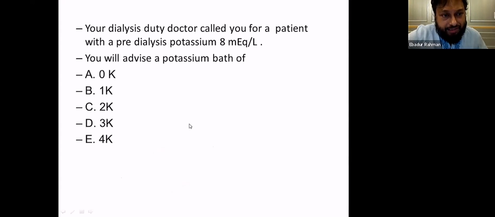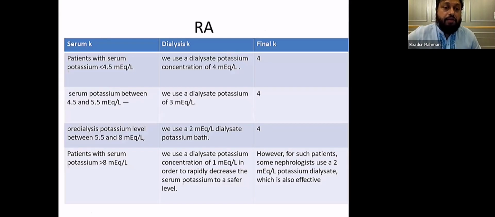Now let's do this exercise. Your dialysis duty doctor called you for a patient with a pre-dialysis potassium of 8. You will advise a potassium bath of 0K, 1K, 2K, 3K, or 4K. So the question is, the patient is having a potassium of 8, which bath will you be using? Whenever I posed this question, everybody chose 0K, but that's the wrong answer. The answer is 2K. Let me give you the recommendation.